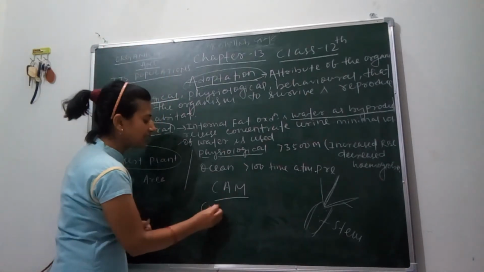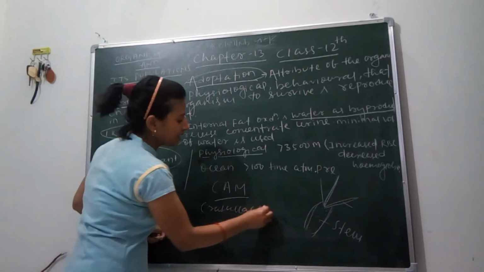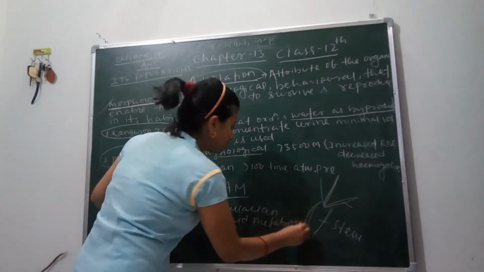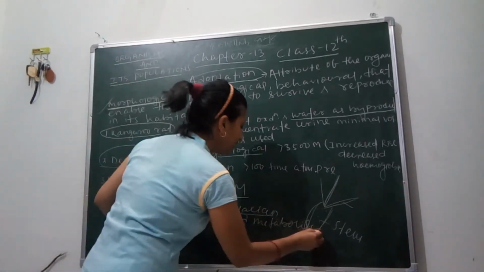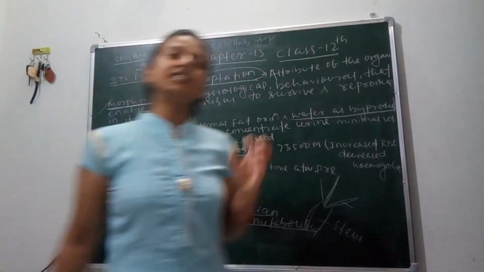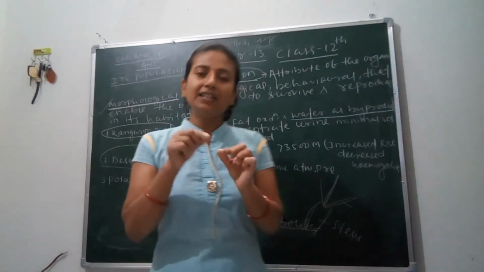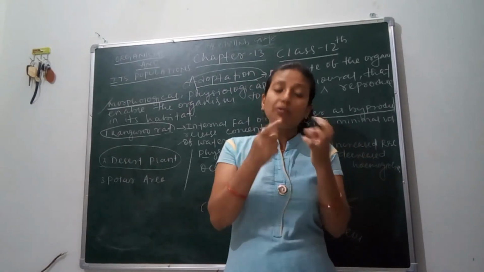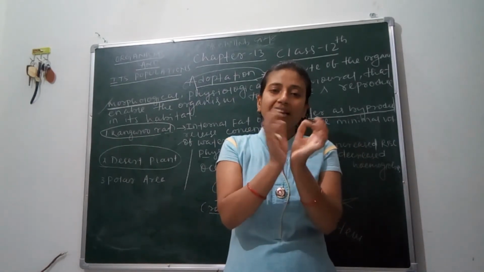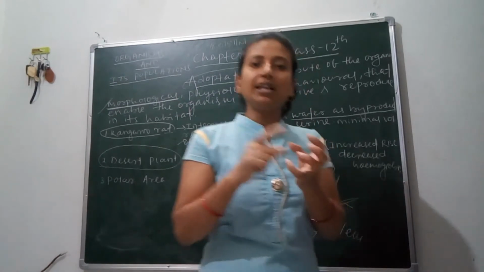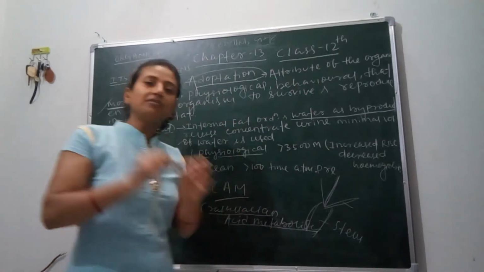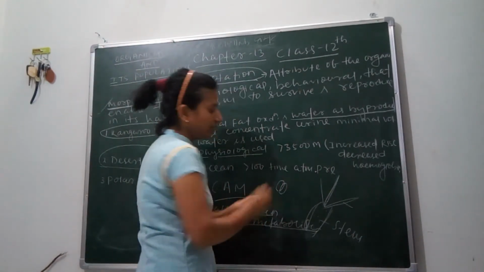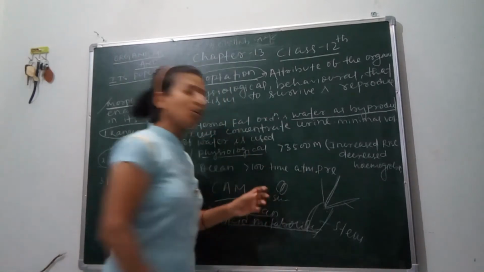CAM means crassulacean acid metabolism. What does it mean? It means that the desert plants have the ability to trap sunlight during the daytime, but they do not photosynthesize, because if they synthesize their food, then the stomata will get opened and due to which water loss may occur. So they have sunken stomata also. Sunken stomata means the stomata are narrow. This is a sunken stomata. So they have sunken stomata.